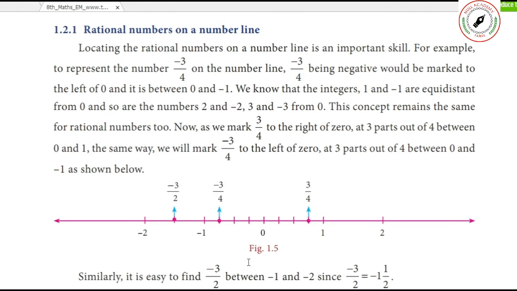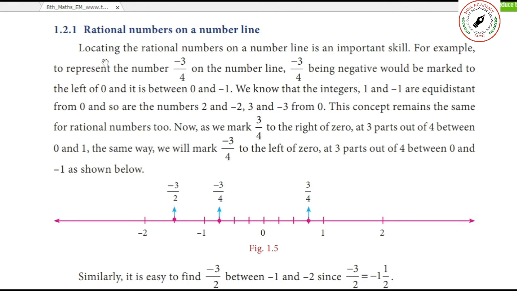You know the number line. See, 0, 1, 2, 3, 4, 5. It will go on increasing. Similarly, 0, -1, -2, -3, like that it will go on decreasing on both sides. So these are called integers. Any number between these two integers is called a rational number, or fraction. Locating rational numbers on a number line is an important skill.